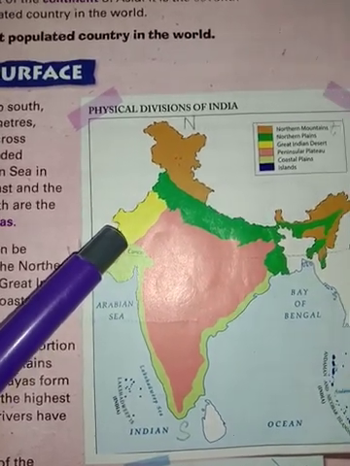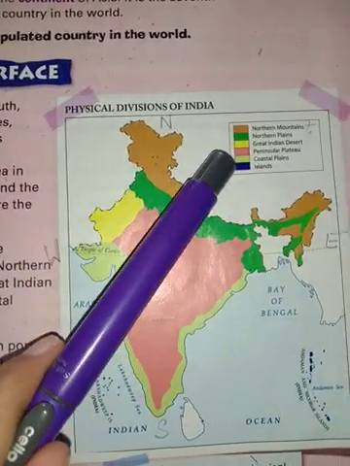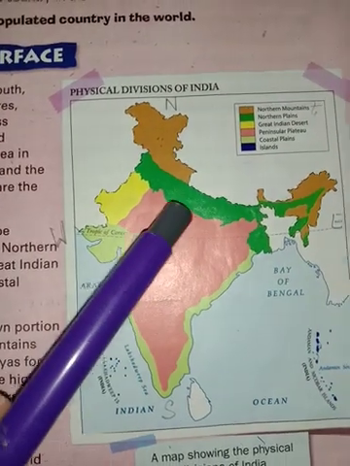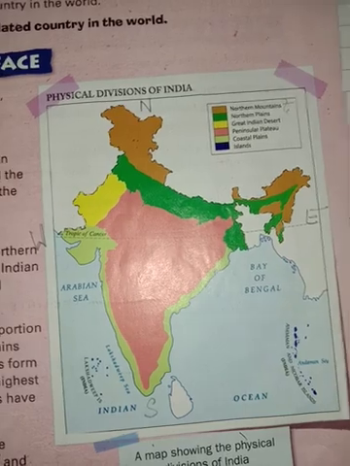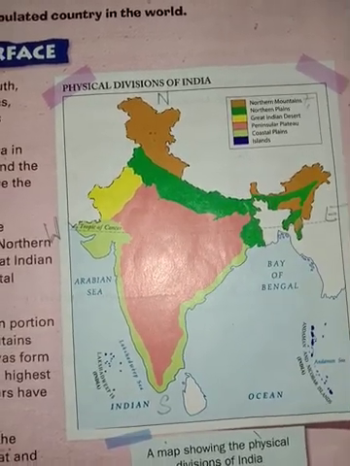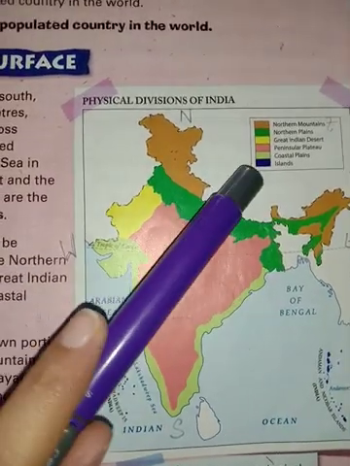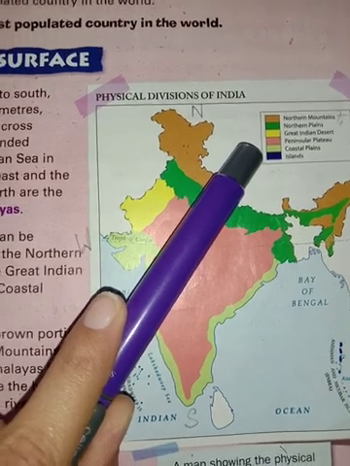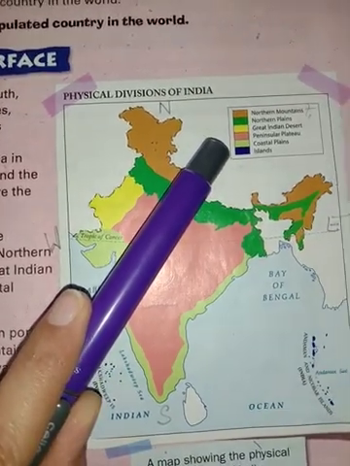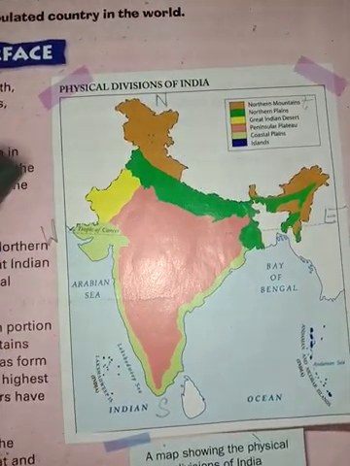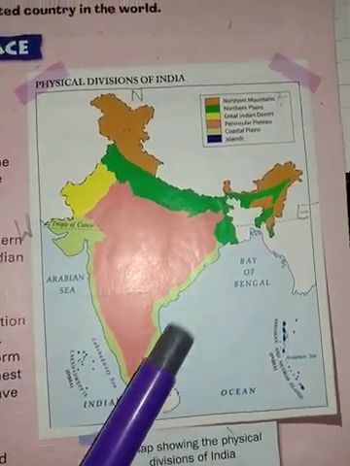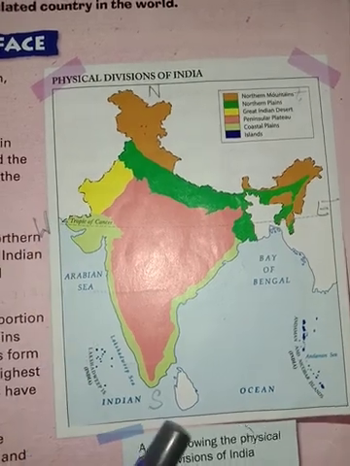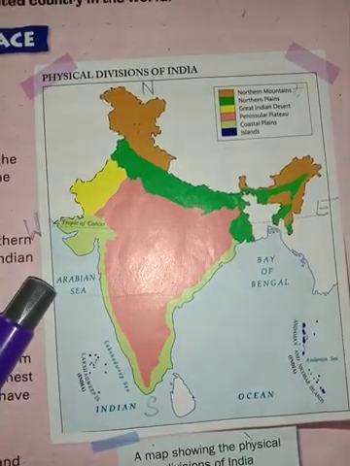Yellow color. Then it presents here pink color. Pink color presents here plateau. Plateau is a kind of a tableland, high kind of land. Okay, that we'll discuss later. Then next it comes light green color. Yes, coastal plains. Light green color. These are the areas which are said to be coastal plains. These areas, whatever is present here, they are coastal plains.